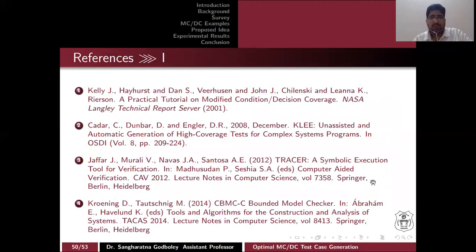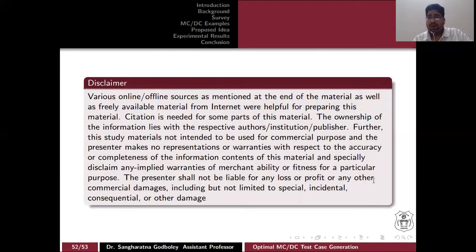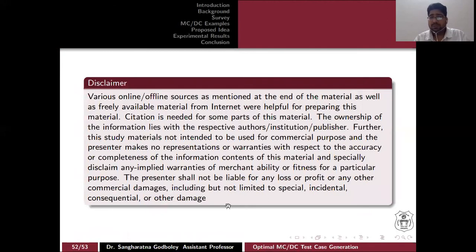So there are some references I have referred to. And this is the disclaimer, and I forgot to mention one thing, that our benchmarks were actually taken from SV-COMP and RERS. So this is a disclaimer.